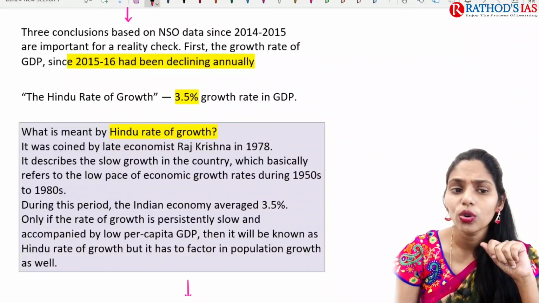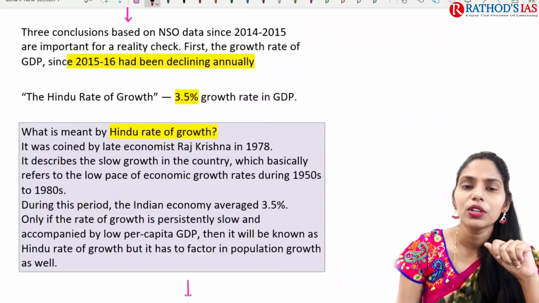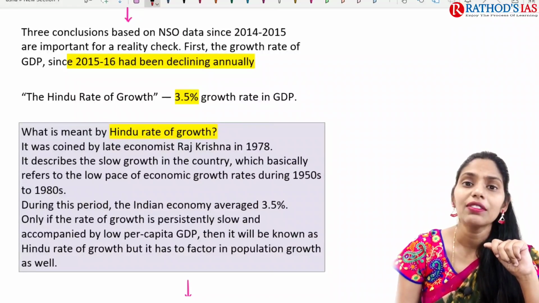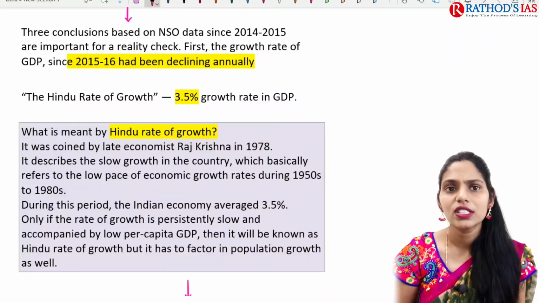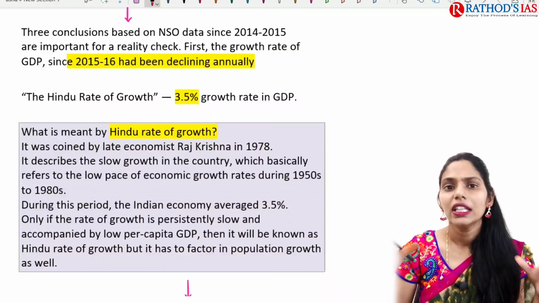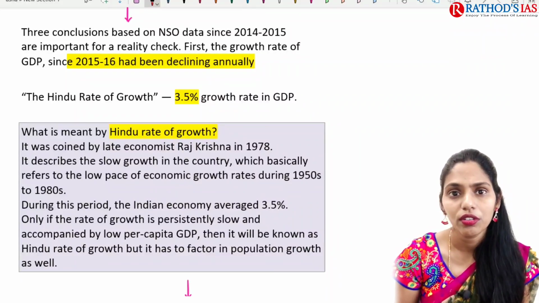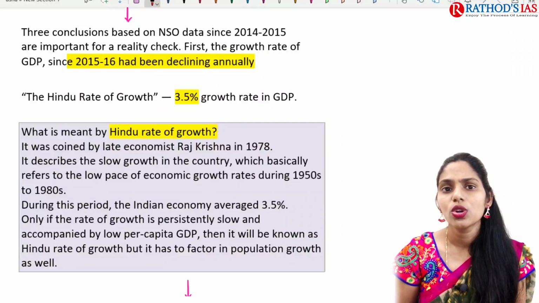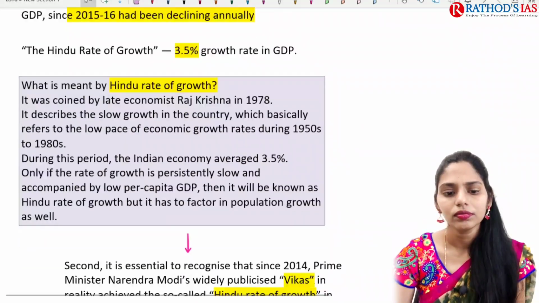This slow growth refers to the low pace of economic growth rates during the 1950s to 1980s, when there was very little growth in the Indian economy. In the same way, now also we are seeing a very slow growth rate of 3.5%. So this slow growth rate is called the Hindu rate of growth.